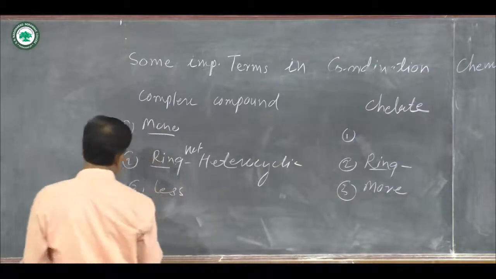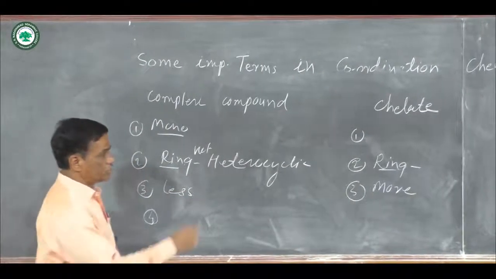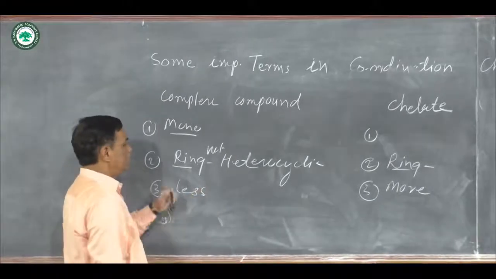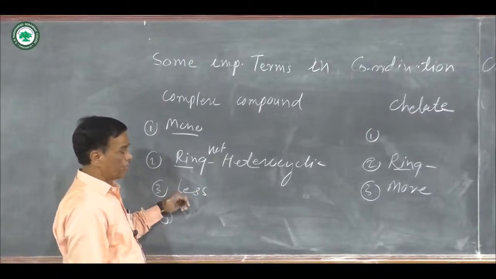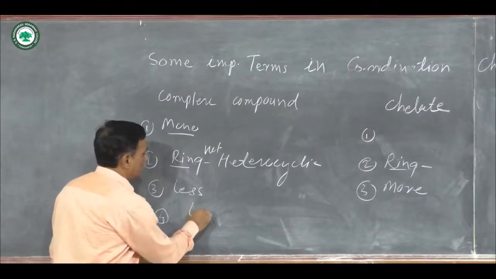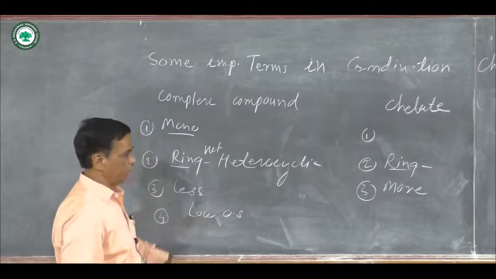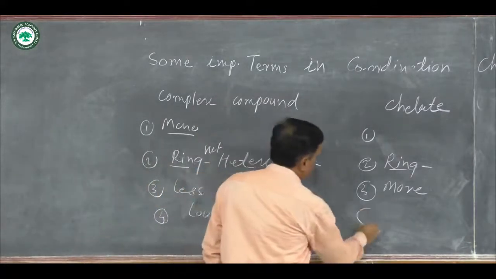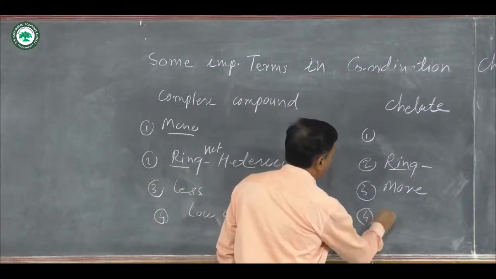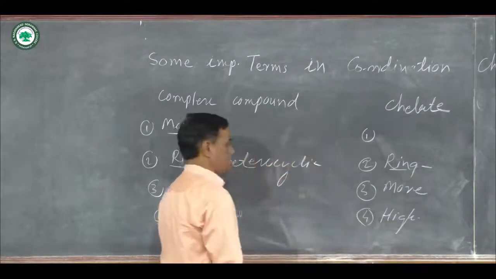Then the fourth comparison point between complex compound and chelate compound is that the complex compound has less stability and is formed with low oxidation state or low charge metal ions, and the chelate compounds are formed with high oxidation state or highly charged metal ions.